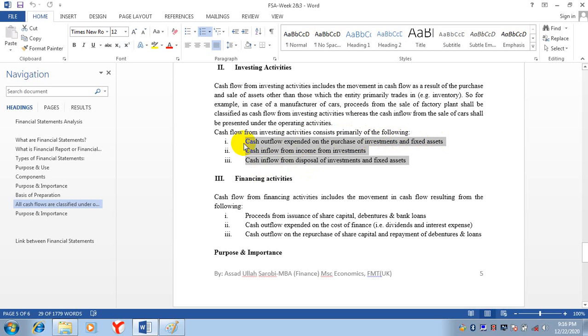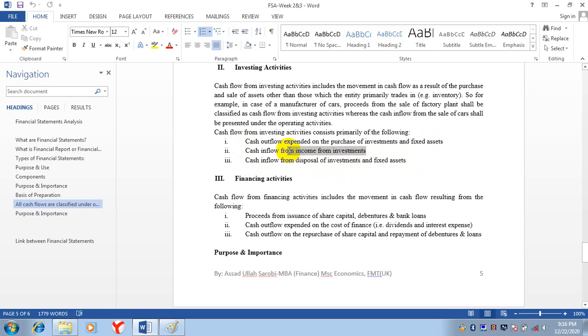If you are purchasing investments, there will be a cash outflow. If you are purchasing fixed assets, there will be a cash outflow. But when you are selling investments or fixed assets, there will be a cash inflow. And the second thing is cash inflow from income from investments.